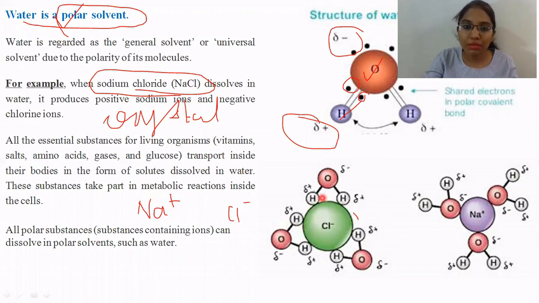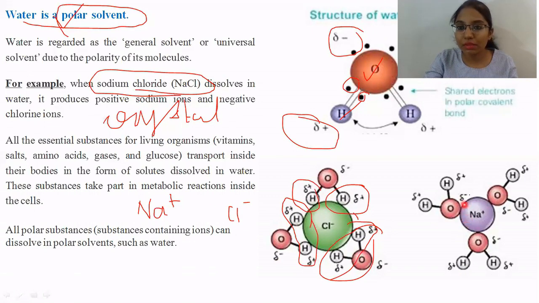This Cl minus will get surrounded by the positive hydrogen ends, and the sodium ions will get surrounded by the oxygen, and the whole crystal structure will eventually be surrounded like this, and we say that the salt has dissolved in the water. In a similar way, water is able to dissolve so many solutes. That's why it is known as the polar solvent.